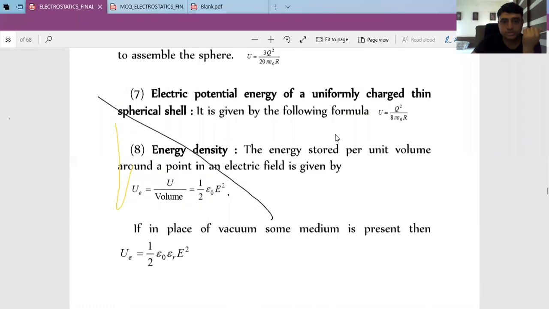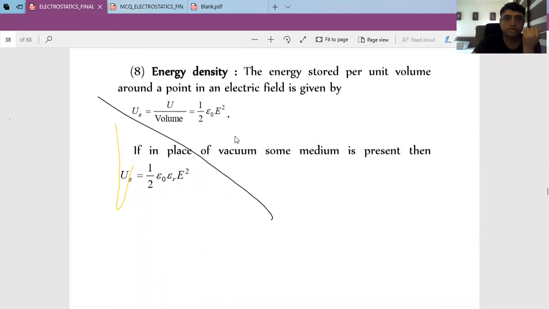Potential energy. See this part. Energy density. Energy density is 1/2 epsilon 0 E square. Remember, in real life, we are having energy density. We multiply it with the volume to get the energy. So depending on the requirement of energy, we are adjusting volume.